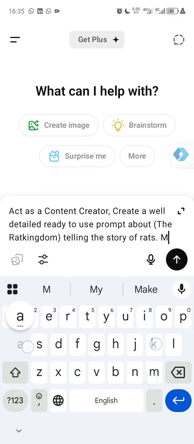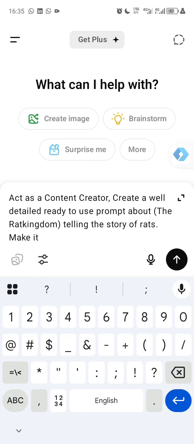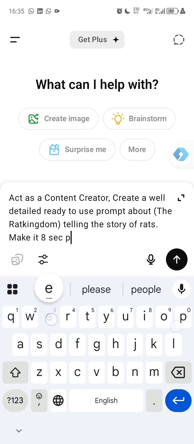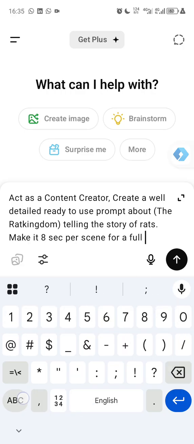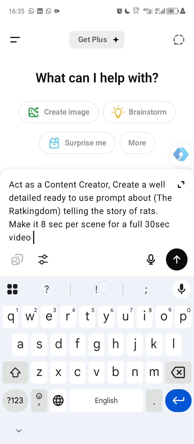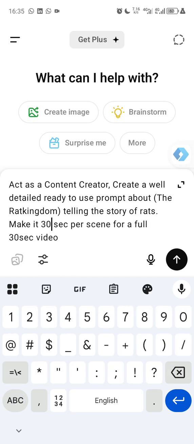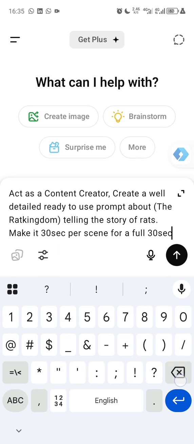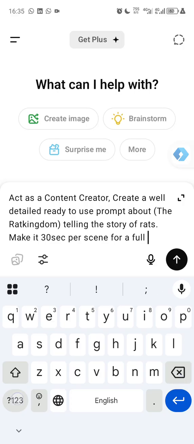Make it 8 seconds as scene for a full 30-second video. That is if you want to use 8 seconds. So I just need, let me say, make it 30 seconds per scene for a full story video.